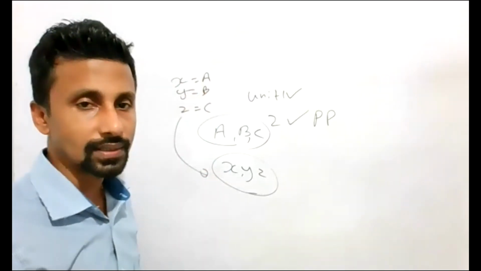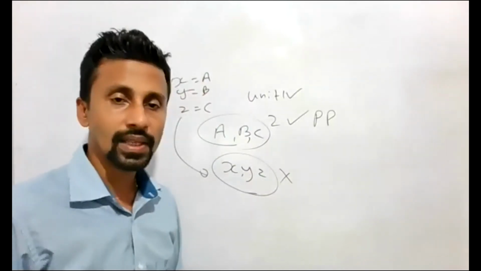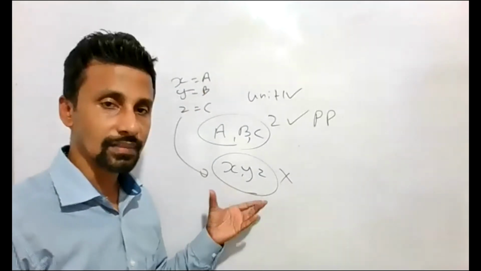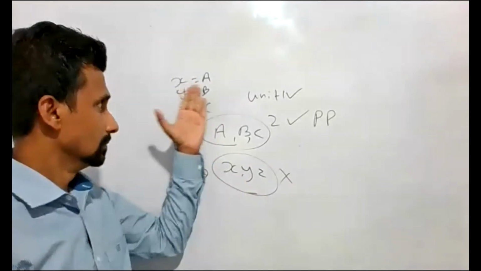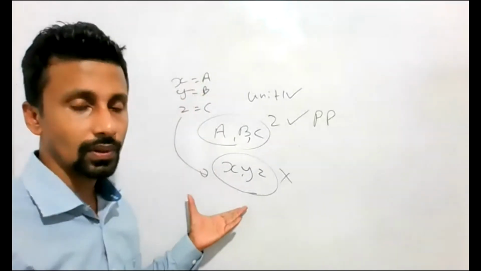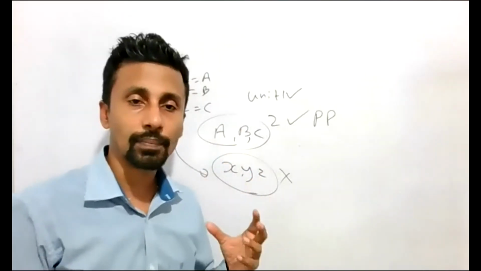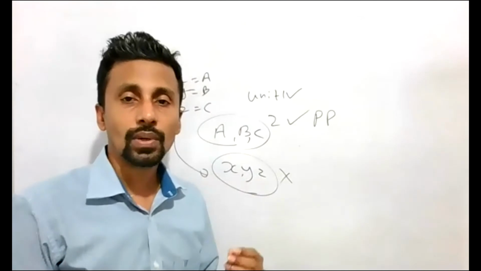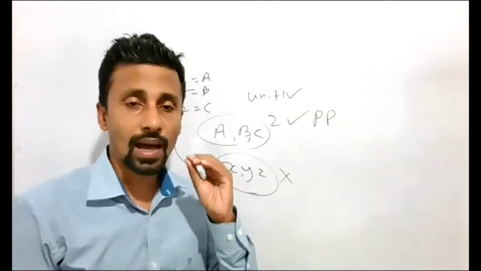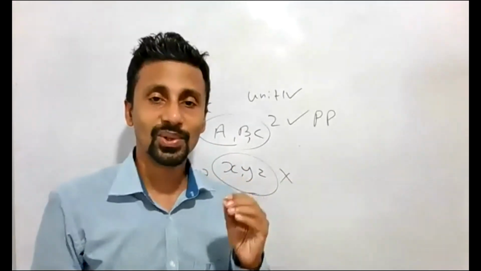Most of the students have made this error and lost their marks, right? If you want to do something like this, there's a mechanism: you can assign them first, then you can use them. If you use letters which they haven't given in the question, you don't get marks. You may think, okay, I have done it. Sometimes your answer is perfect, but you have done something else, right? So you don't get marks.